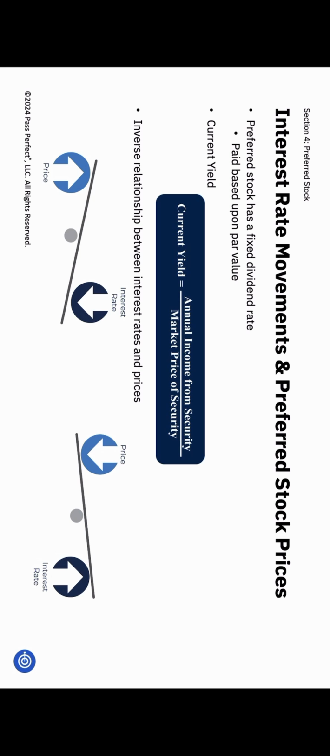Now, let's make this practical. Say you own a security paying 2%. If interest rates go up and new securities are issued at 4%, what happens to your 2% security? Its market value drops. Why? Because it's less attractive compared to the new issues. Remember, interest rates and market prices move inversely. Rates up, price down. Rates down, price up.